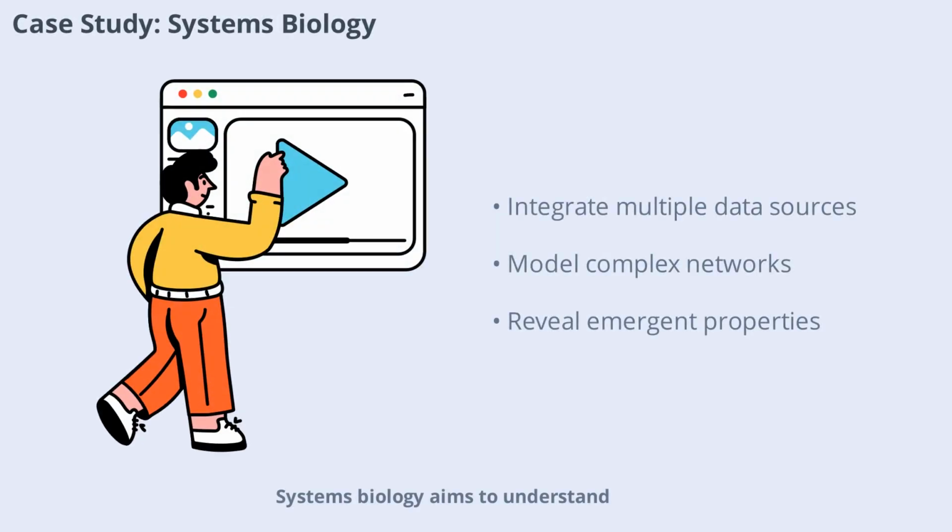Systems biology aims to understand the complex interactions within biological systems. Simulations integrate data from multiple sources to model entire networks of genes, proteins, and metabolites. This holistic approach reveals emergent properties that can't be predicted by studying parts in isolation. Systems biology simulations are transforming our understanding of health, disease, and development.